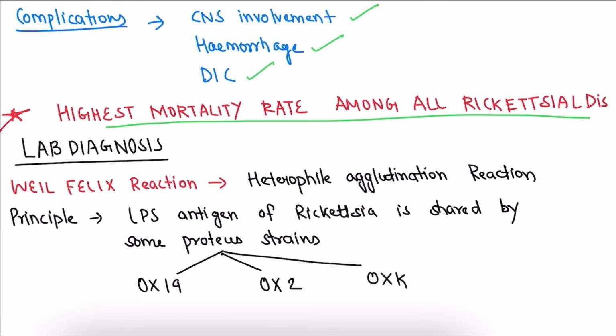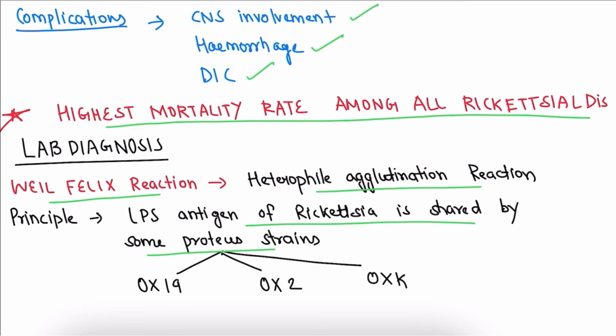Now coming to the lab diagnosis of rickettsia. The first and the most important one we are going to study is Weil-Felix reaction. Weil-Felix reaction is a heterophile agglutination reaction. The principle, as I have already mentioned, is that the LPS antigen is found in some strains of Proteus. So the LPS antigen of rickettsia is shared by some Proteus strains.